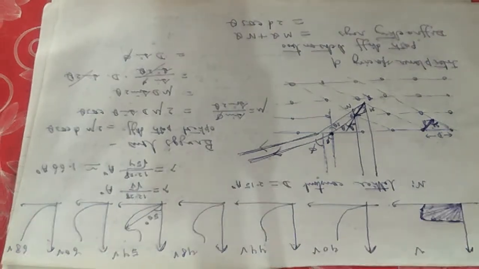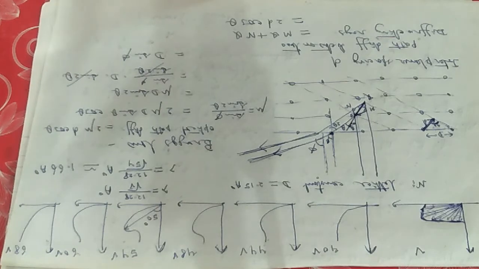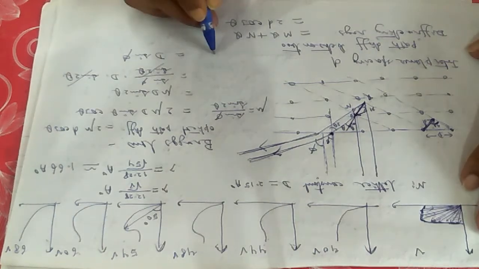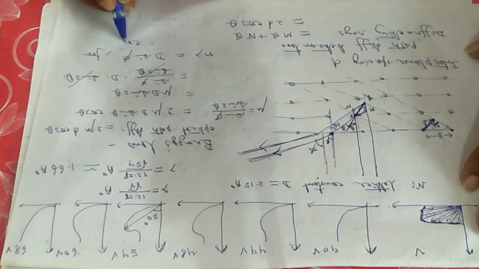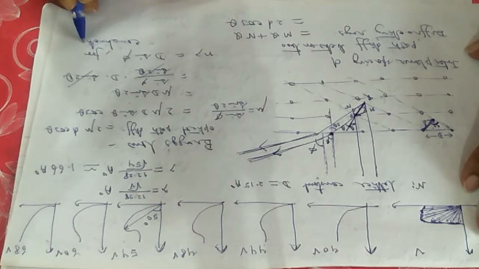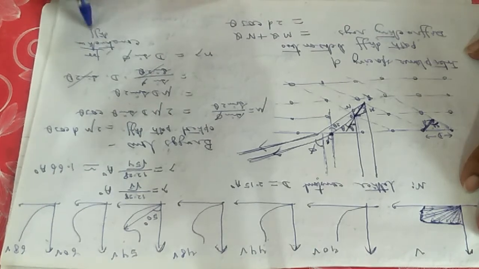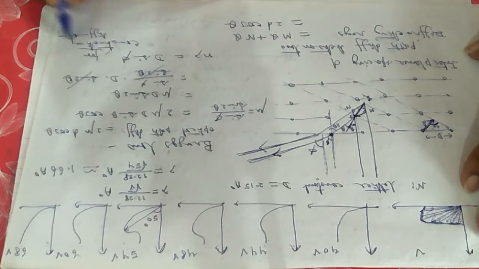According to Bragg's law of diffraction, path difference will be equals to, from the law of diffraction maxima you can write, this will be equals to n lambda for constructive diffraction, or diffraction maxima.